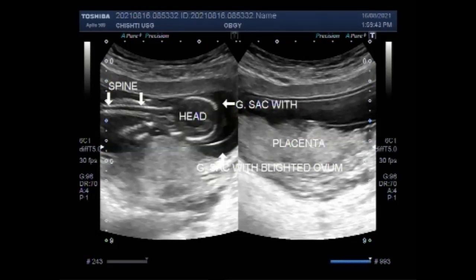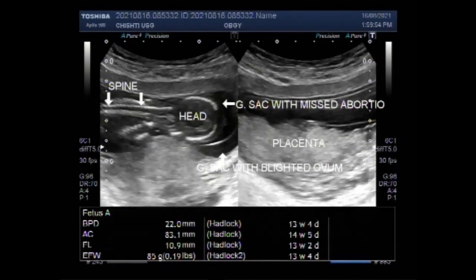So these are the two sacs. One has blighted ovum and the other has missed abortion. Because a blighted ovum still makes hormones, it can show up as a positive pregnancy test. A blighted ovum will cause a miscarriage about 7 to 12 weeks of pregnancy, and the body of the female realizes the pregnancy is not developing properly and starts to shed blood and tissue from the uterus.